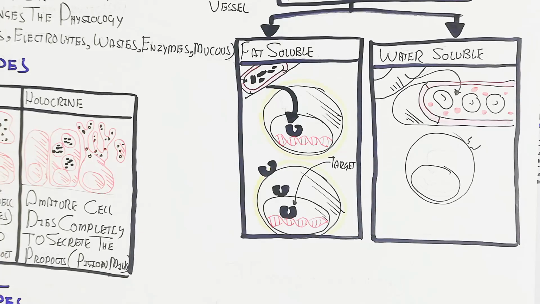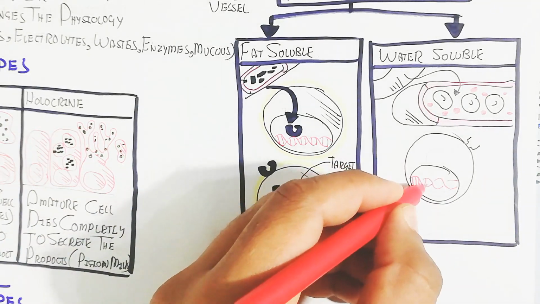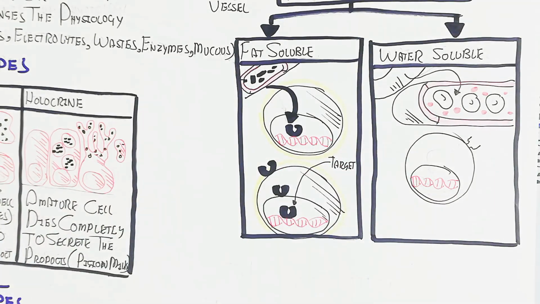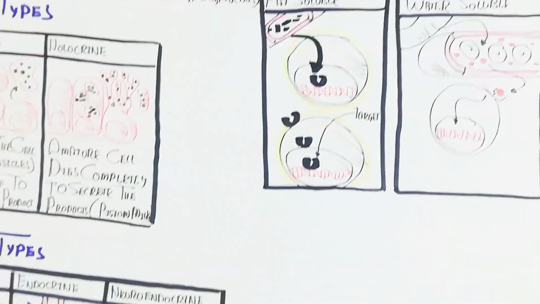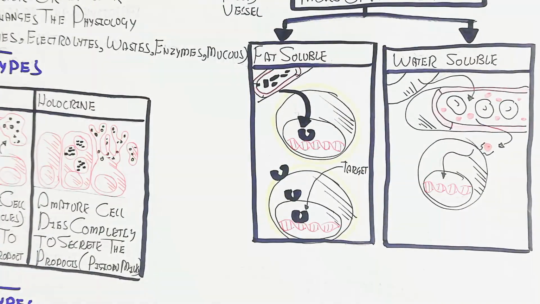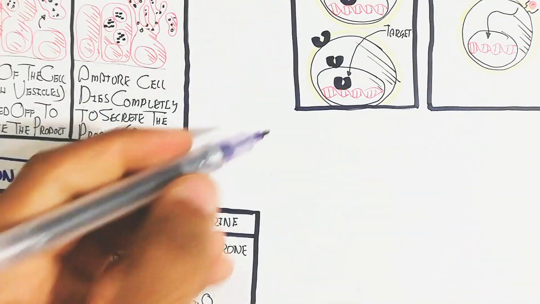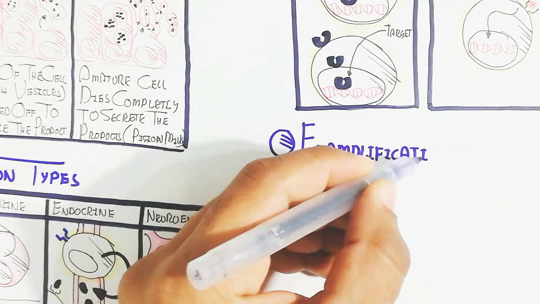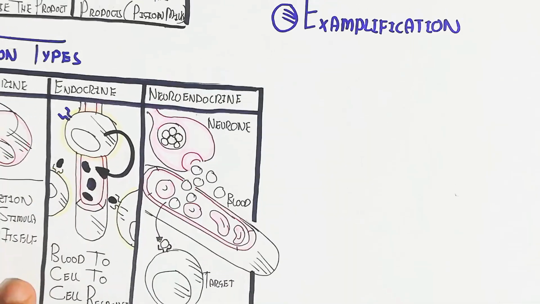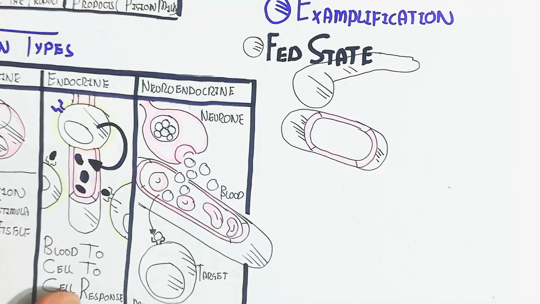Water soluble, like growth hormone, is released from one cell, moves into the blood circulatory system and targets cells for the growth of muscle and so on. Let's take an example.